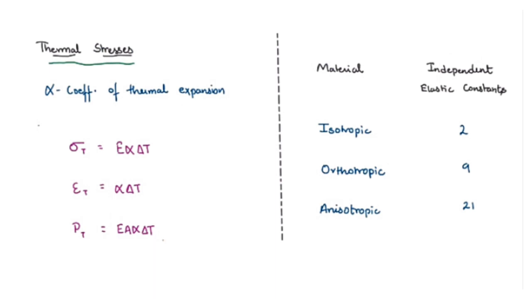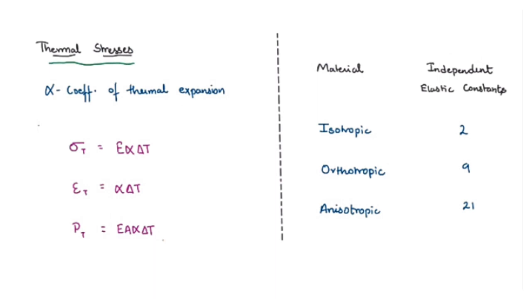Where alpha is the coefficient of thermal expansion. Similarly, thermal strain is given by epsilon T equals alpha delta T, where alpha is the coefficient of thermal expansion and delta T is the change in temperature. And the thermal load produced is given by P subscript T equals E A alpha delta T, where E is the Young's modulus of the material, A is the cross sectional area, alpha is the coefficient of thermal expansion, and delta T is the change in temperature inside the material.